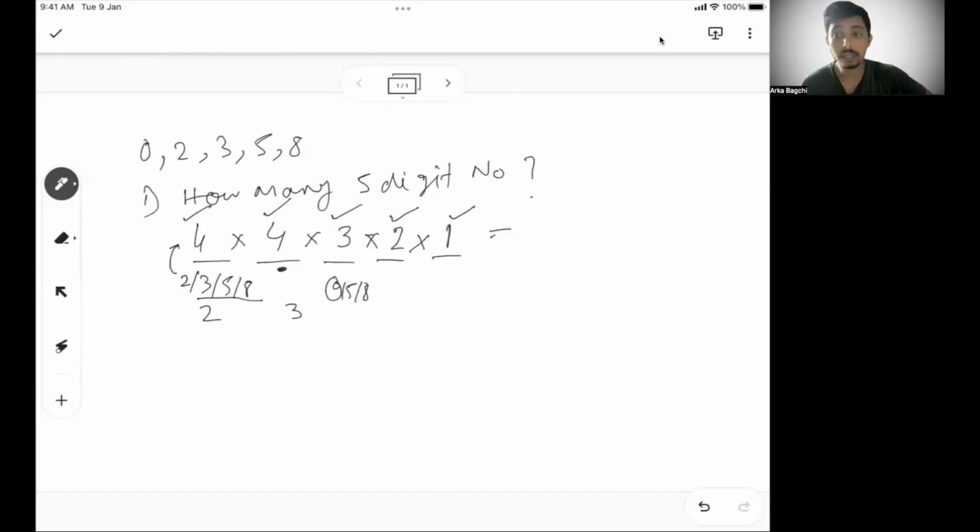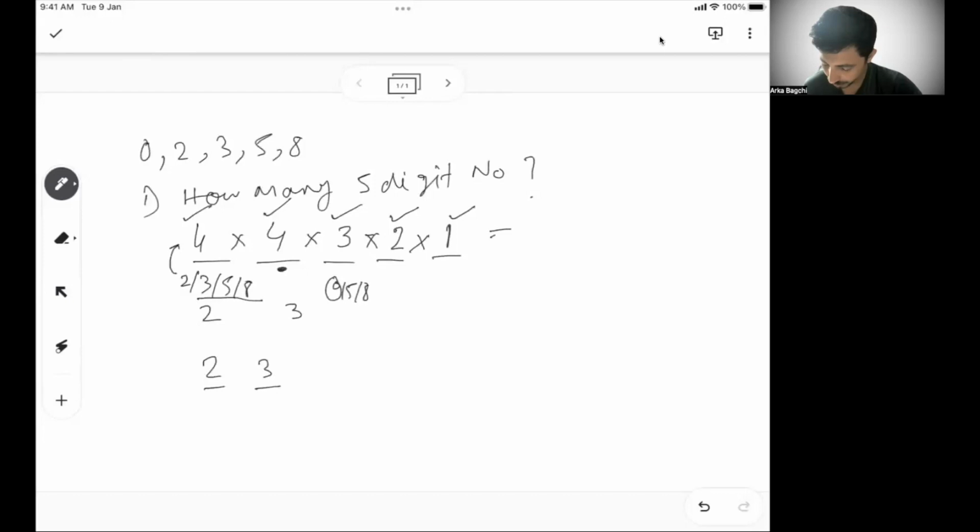So why are we doing multiplication? If you recall the foundational class, for each of these choices, if I put 2 in the first place, I can put 3, 5, 8, 0, anything in the second place. And for all of that, let's say I put 3. For each of that, I can fill the third place in 3 different ways. So I put 2 here and 3 here.